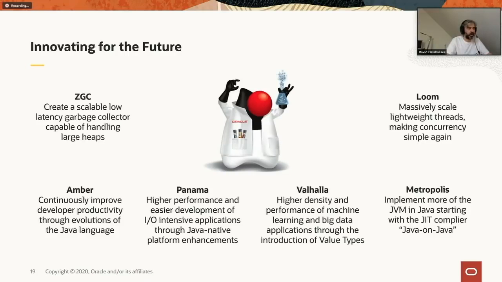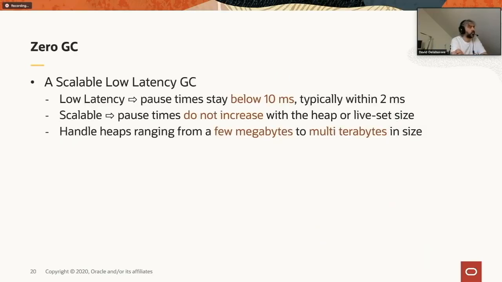So very quickly, the first one that I want to discuss is ZGC, Z Garbage Collector. It's a low-latency scalable garbage collector that we started to work on a few years ago. It was introduced as an experimental feature in Java 11. And the main goal of ZGC is basically to give you the lowest latency possible. It's a concurrent GC, meaning that all the heavy lifting work of the GC is done while your Java threads are being executed.